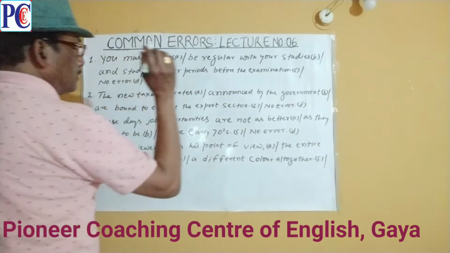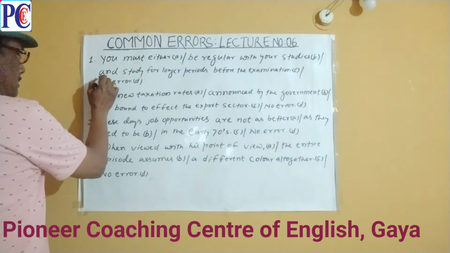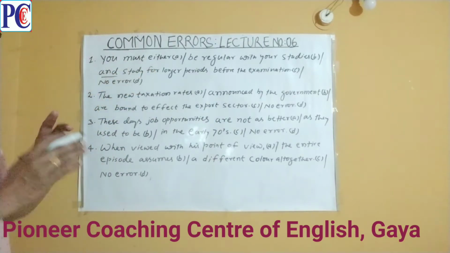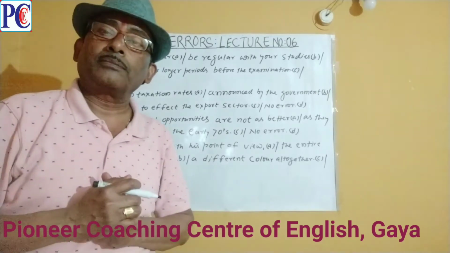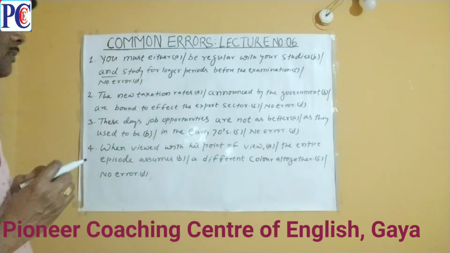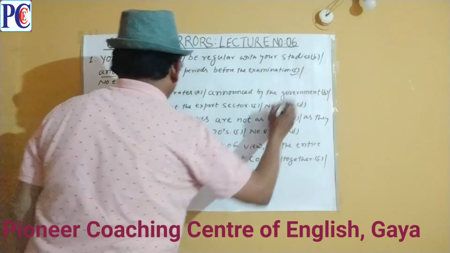But in part C, it is and. Either and is not the correlative conjunction. The correlative conjunction is either or. Hence the error lies in part C.